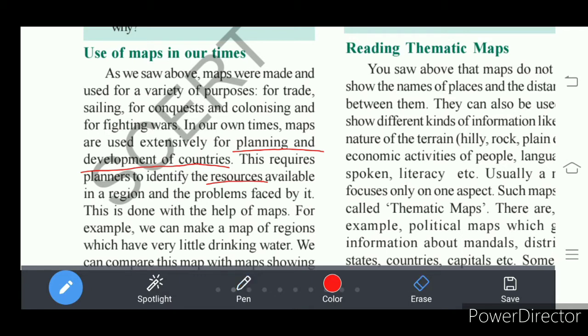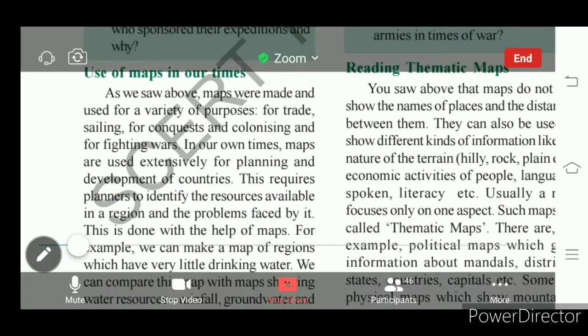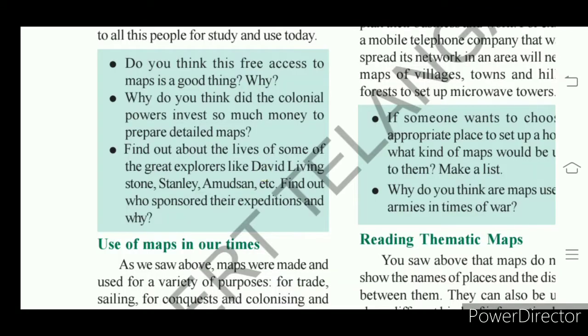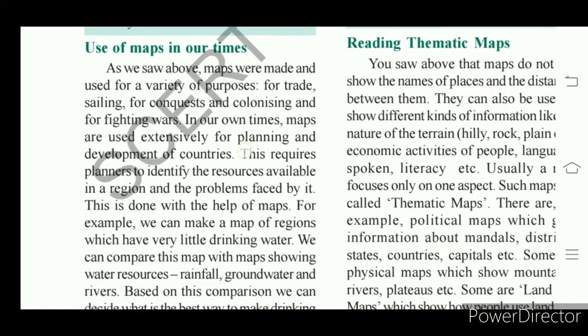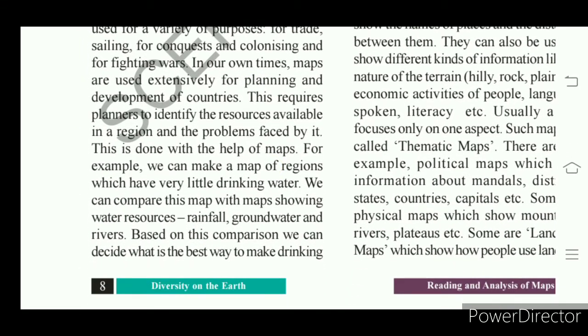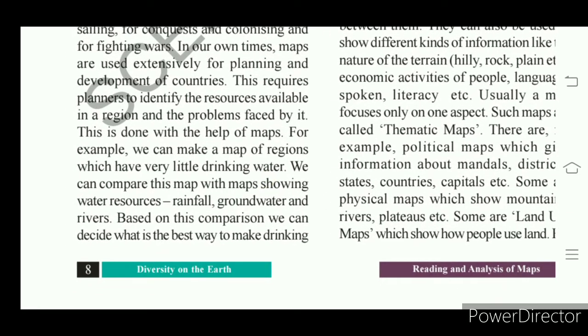Let us understand how maps are used with one example. For example, we want to know where water is available.